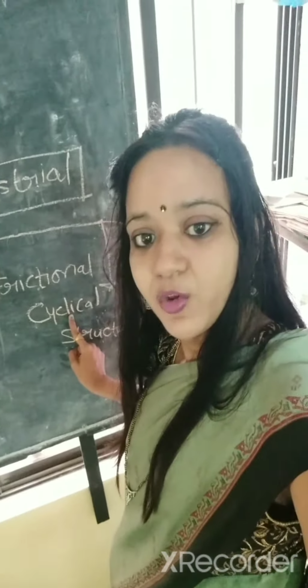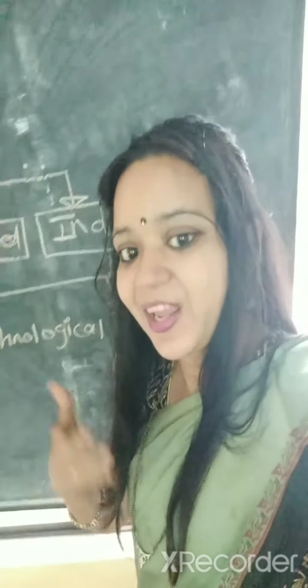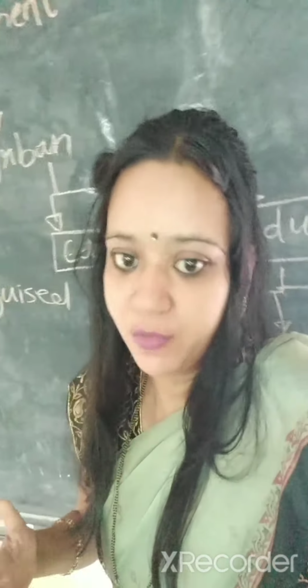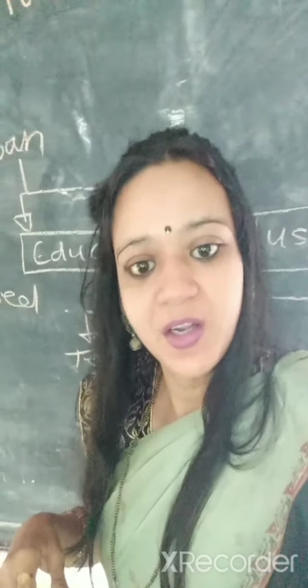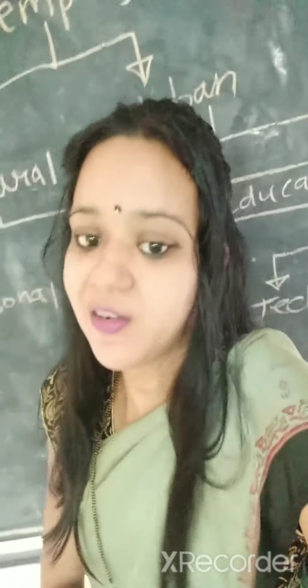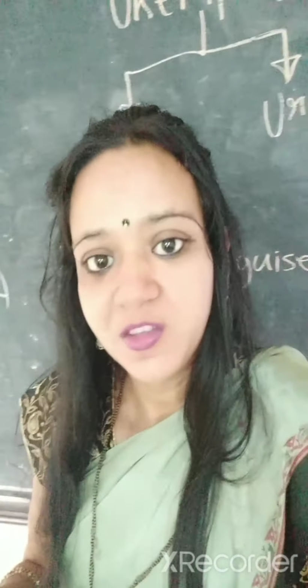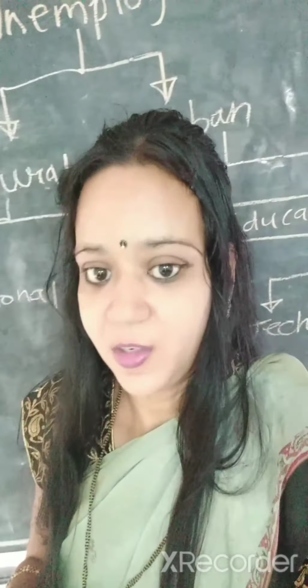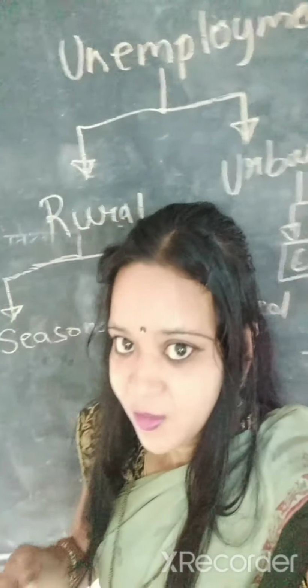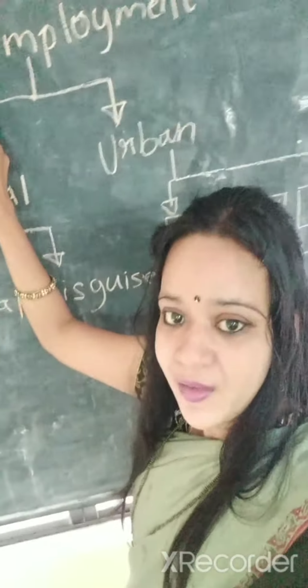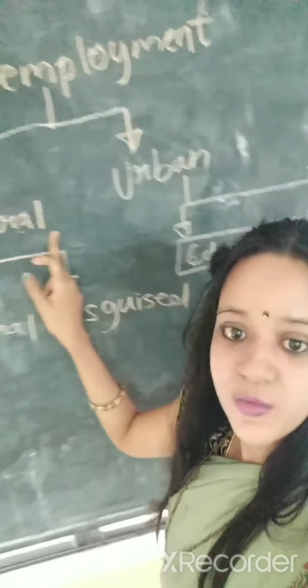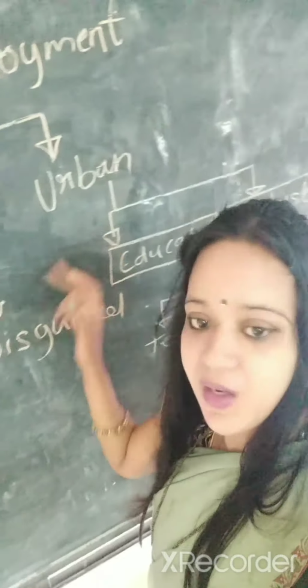And last but not the least is structural unemployment. This is found in the structure like agriculture or any other structure of the economy. If it gets affected, that results into unemployment. So this type of unemployment is called as structural unemployment. So I think this is clear. Unemployment, that is joblessness, is found in rural areas as well as urban area.